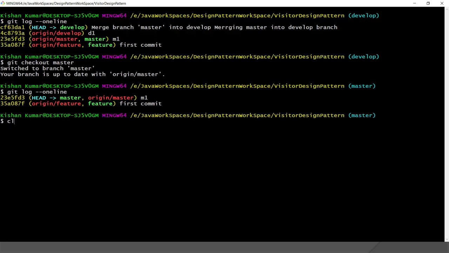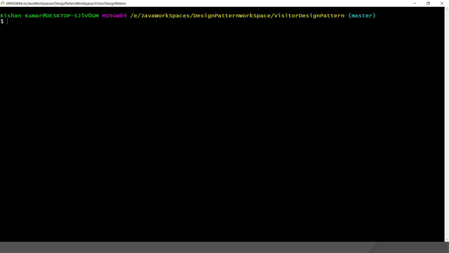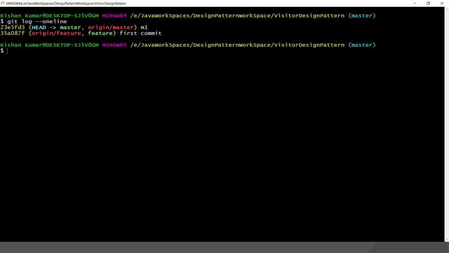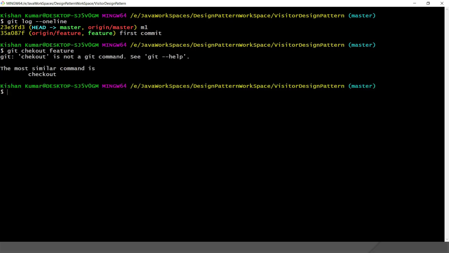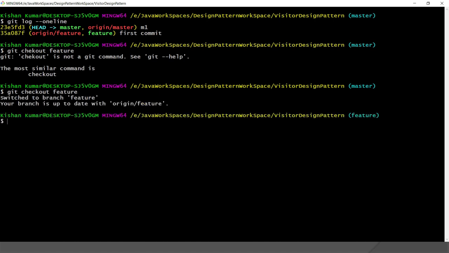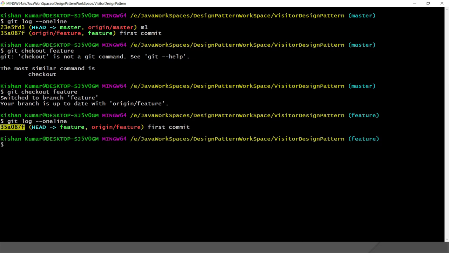So let's try to understand a rebase as well. Here we have a master branch, and I'm not going to make any changes. So if you do git log in the master branch, how many commits are there? 2 commits, right? Now I'm going to switch to the feature branch. So I'd say git checkout feature, right? If you do git log on feature, then there is only one commit, right? I had created this branch out of the master branch, and that's why we have only one commit.